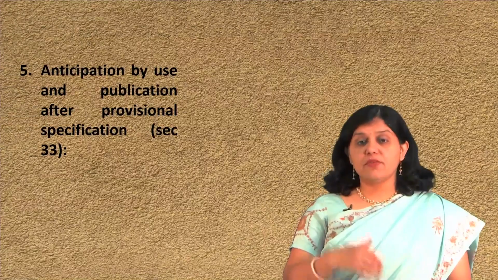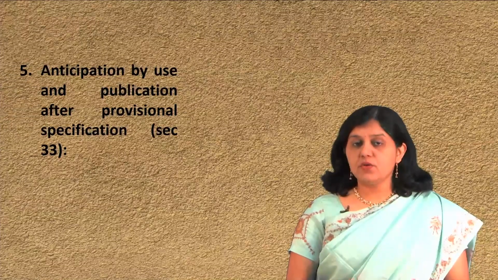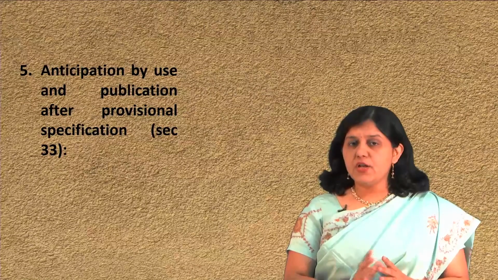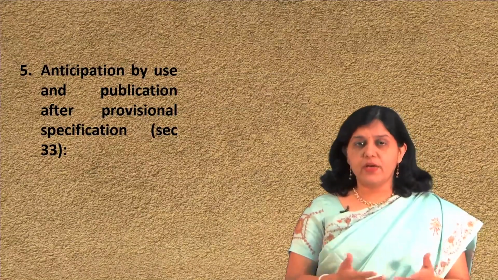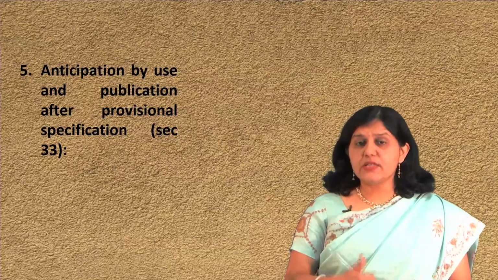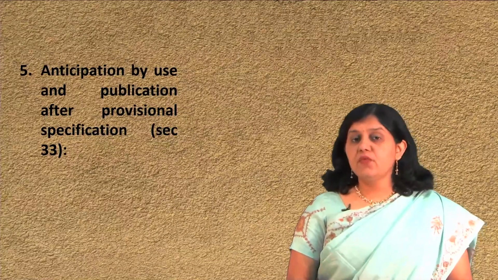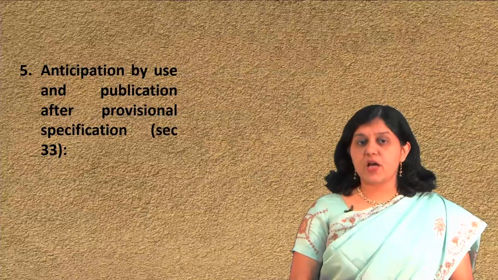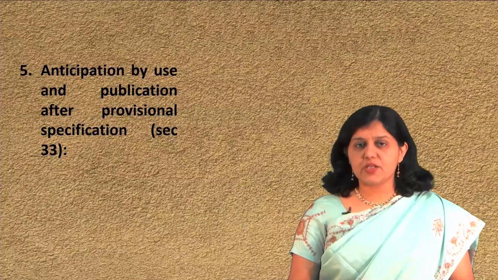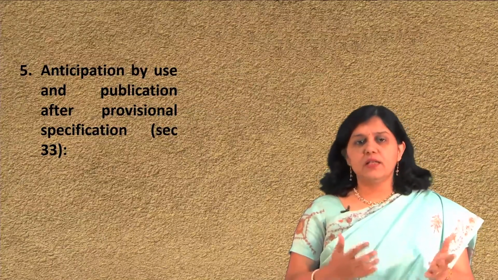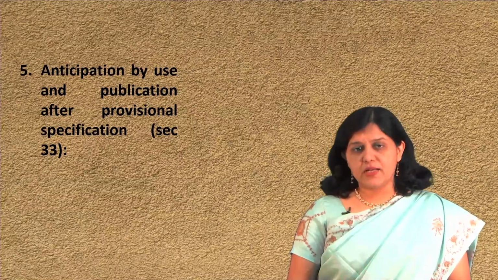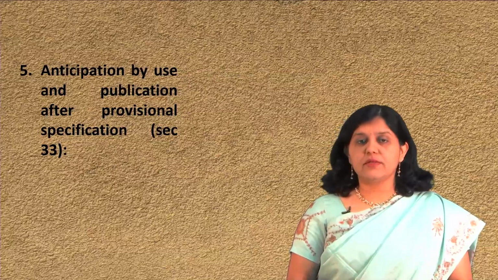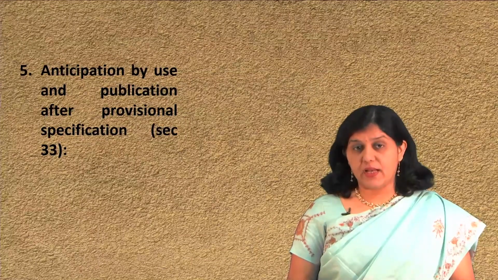Now, anticipation by use and publication after provisional specification. You already know what a provisional specification is, and that once you file it, you secure the priority. So Section 33 says that if the invention has been used and published after filing a provisional application, then the complete specification filed shall not be deemed to be anticipated, and we always take the benefit of that provisional patent filing.